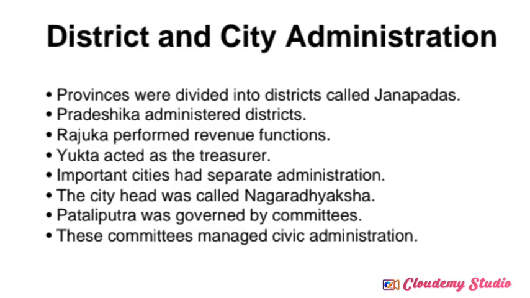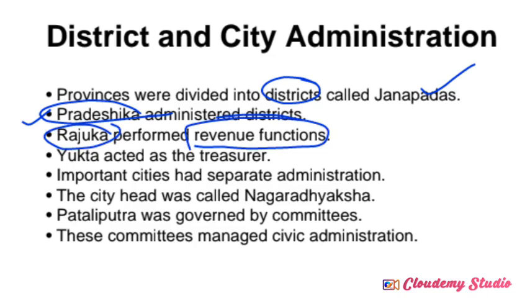Provinces were divided into districts, called Janapadas at that time. Pradeshika administered the districts, meaning the minister of that district. Rajuka performed the revenue collection function. Yukta acted as the treasurer at that time. Important cities had a separate administration system. The city head was called Nagaradhyaksha, meaning the head of the cities at that time. The most important city at that time was Pataliputra. So this is regarding the district administration and city administration.